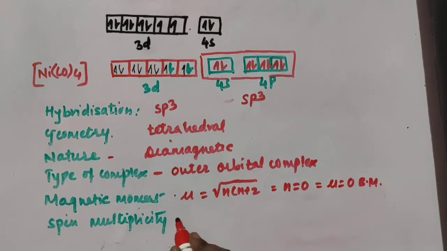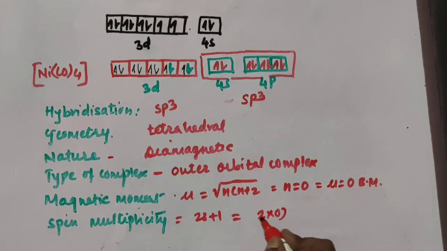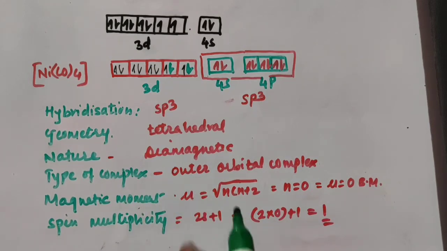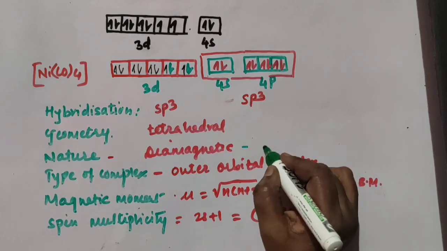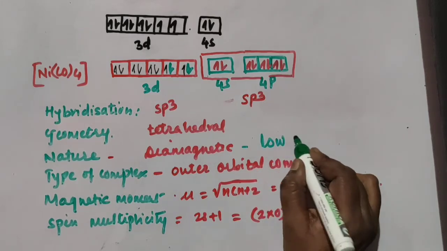What about spin multiplicity now? Spin multiplicity is your 2S plus 1. S is again 0, because all the electrons are paired. So it is 2 into 0 plus 1, which is equal to 1, the spin multiplicity. And wherever the nature is diamagnetic, wherever it is a diamagnetic complex, this is your low spin complex.